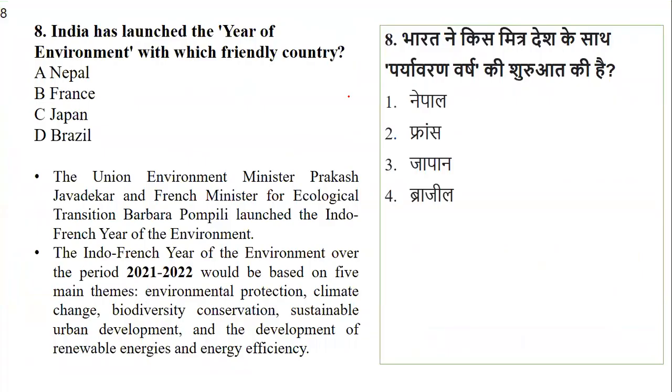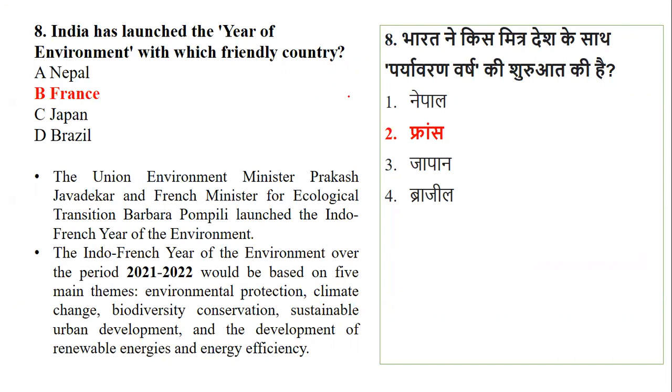Now the next question is question number 8. India has launched the Year of Environment with which friendly country? Many of you are aware of this, but the right answer is France. So let's see what exactly it is. Union Minister Mr. Prakash Javadekar and the French Minister for Ecological Transition, Barbara Pompili, launched the Indo-French Year of the Environment. It was over the period of 2021 to 2022, and it is based on 5 themes.